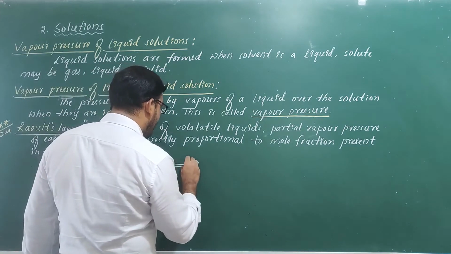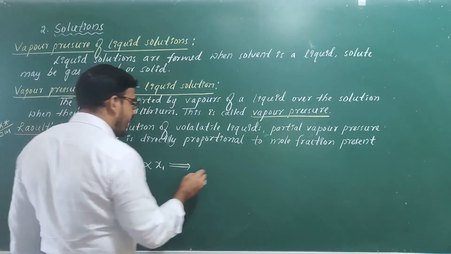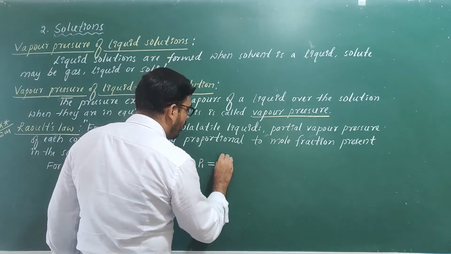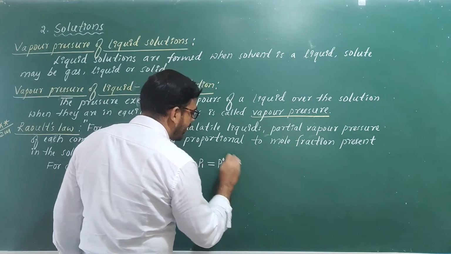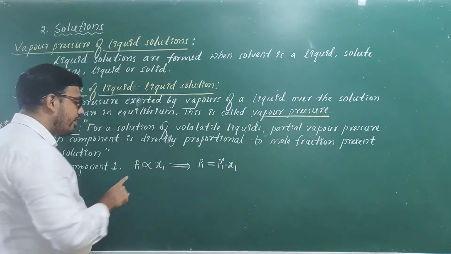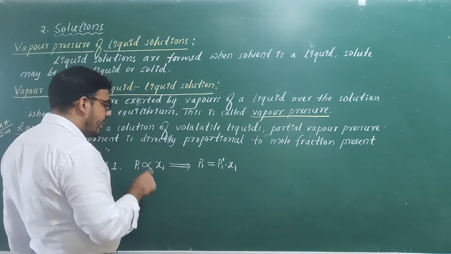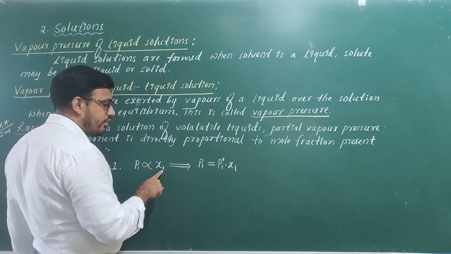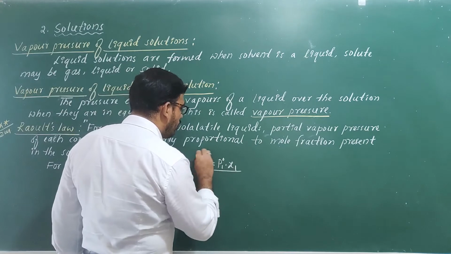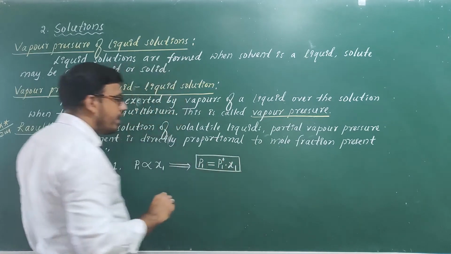So we define a proportionality constant: P1 is equal to P1 naught into x1.